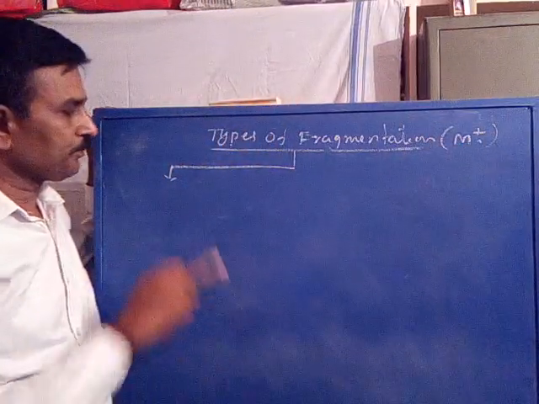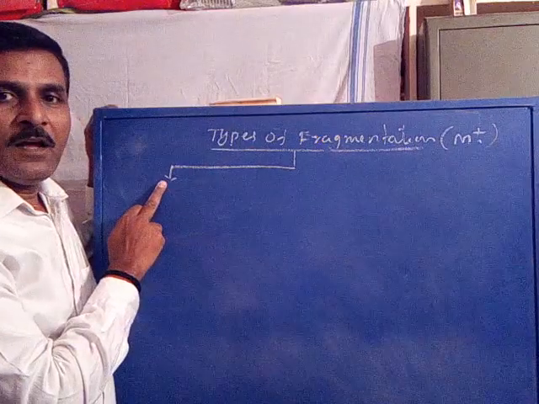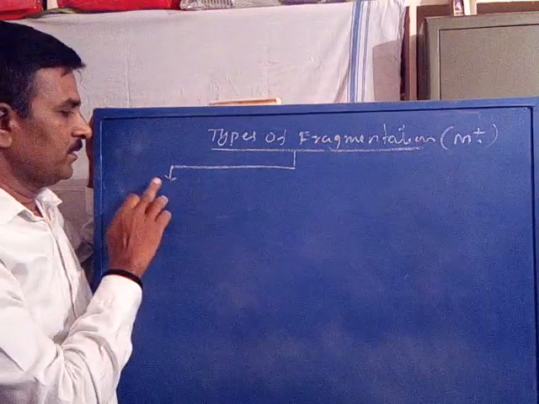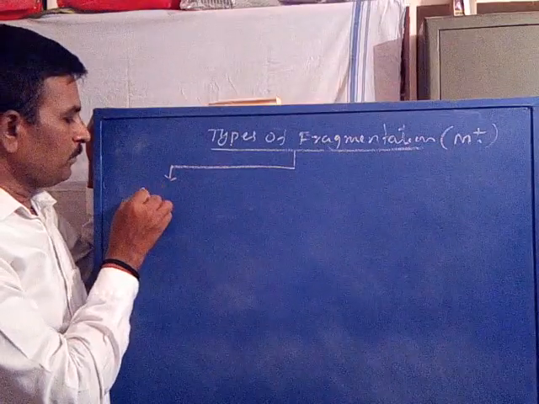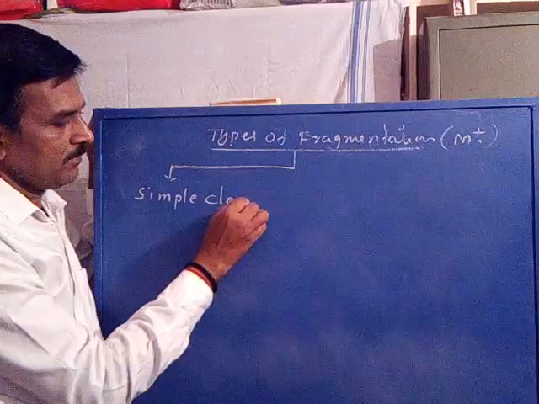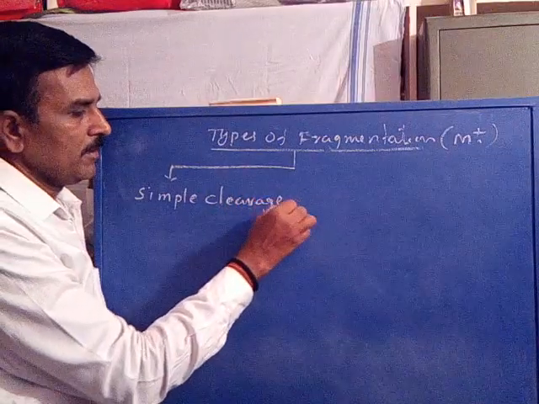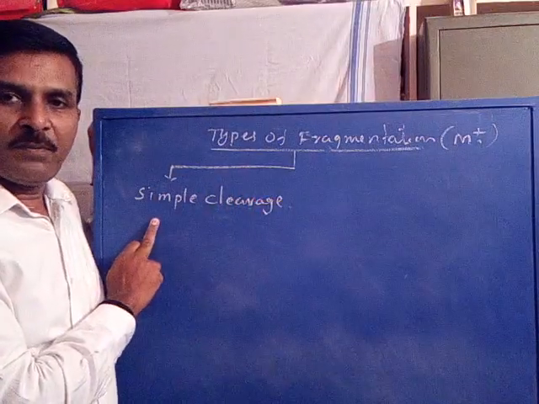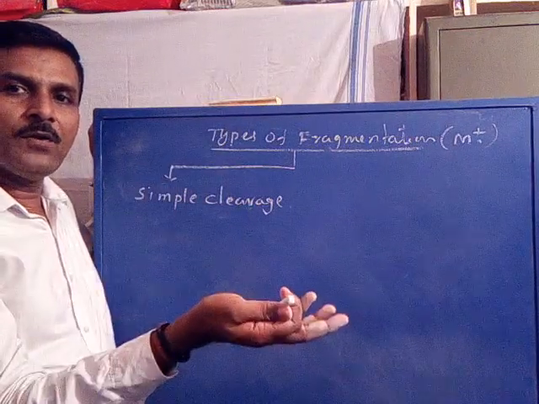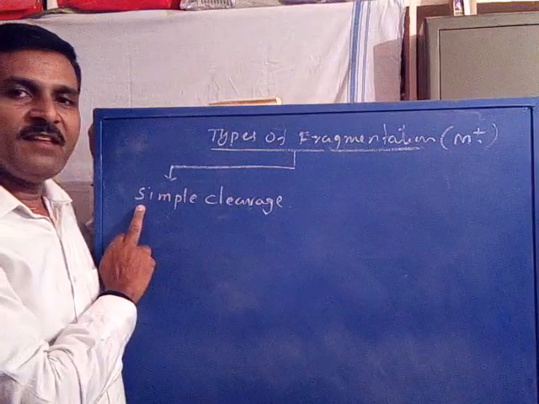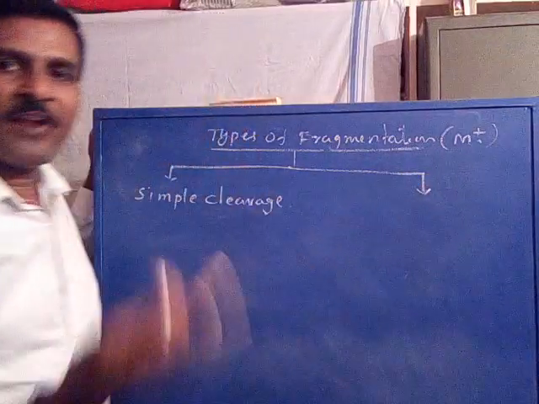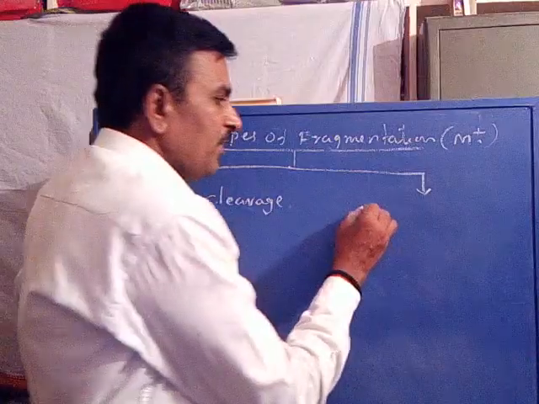Are you following? The molecular ion may be fragmented broadly by two processes. One is simple cleavage, by which the molecular ion breaks down into smaller species. Or the molecular ion may be fragmented by the process of rearrangement.